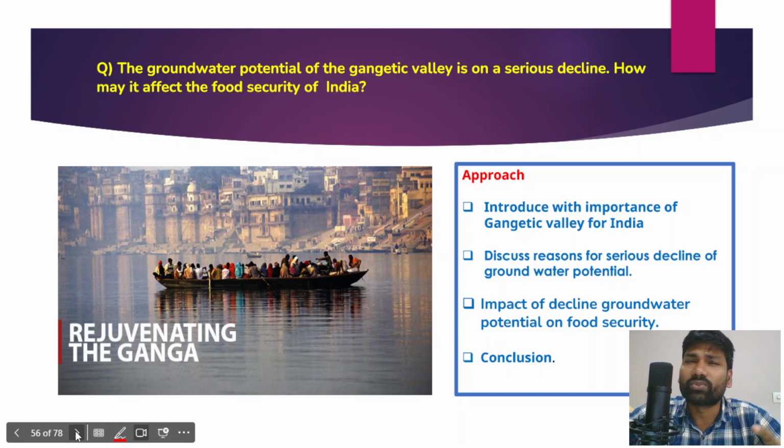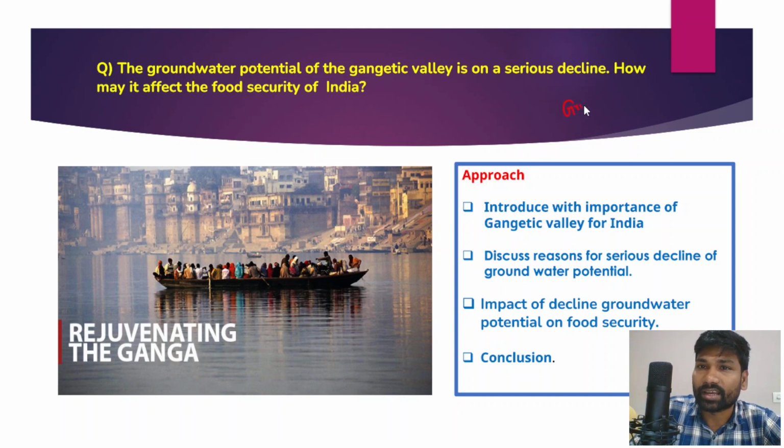This is also a very easy question, and if you understand the nature of this question, you could easily attempt it. Now why has groundwater potential been declining at a faster pace? That is what we need to understand: why there has been a significant decline in the groundwater potential of the Gangetic Valley. There are certain reasons.